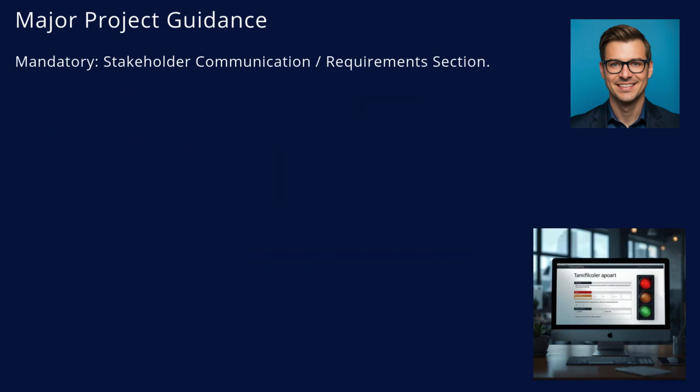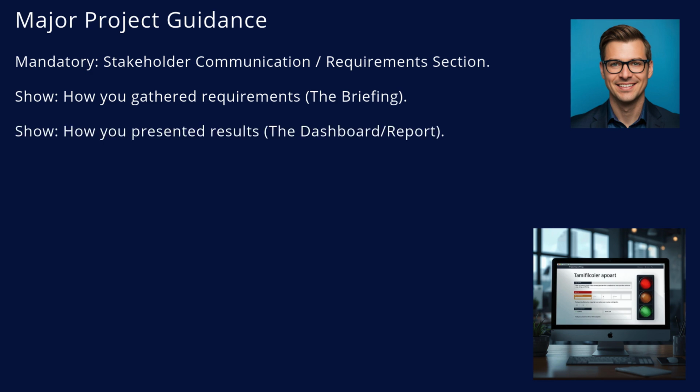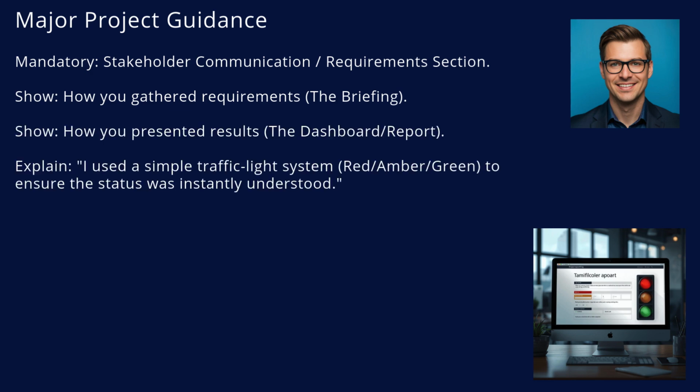For your major project, focus on the stakeholder communication section. Show how you gathered requirements, the briefing. Show how you presented the results. Explain your choices. I used a simple traffic light system so the status was instantly understood by non-technical users. This proves you actively managed the communication barrier.